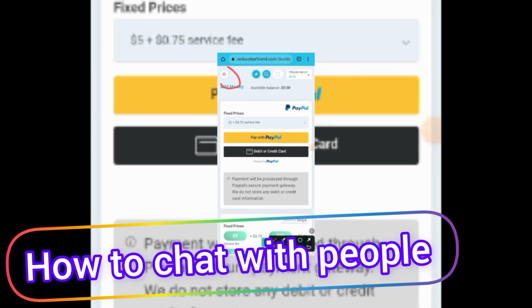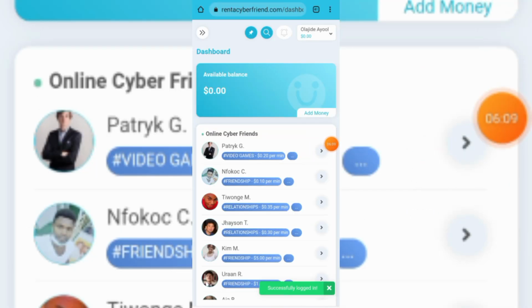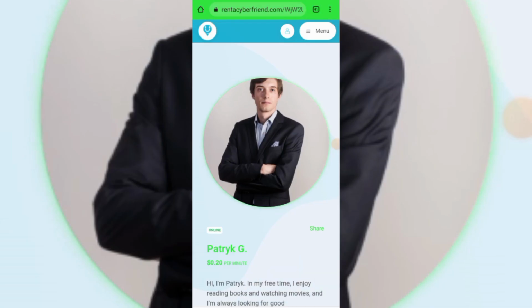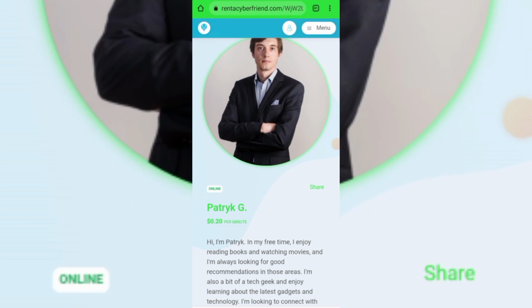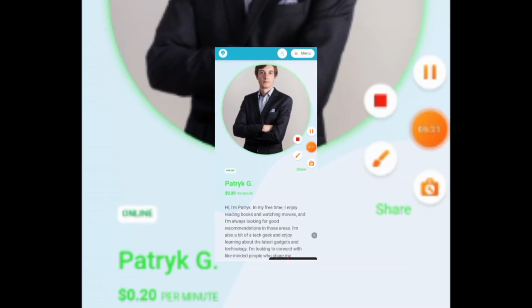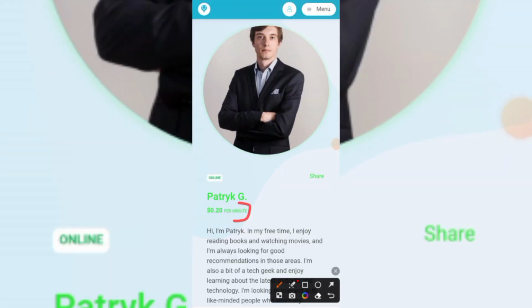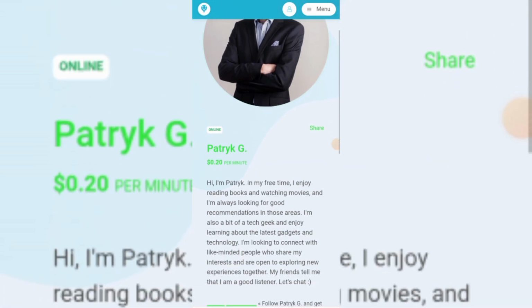So right now I'm going to be showing you guys how to chat with people, how to make money chatting with people on this website. So in order to chat with these people, basically all you need right now is to click on that profile. Once you click on that profile right here, it's going to take you straight to their profile. You can see right here, this is the person's profile, and this person is going to pay you $0.20 per minute to chat with him.